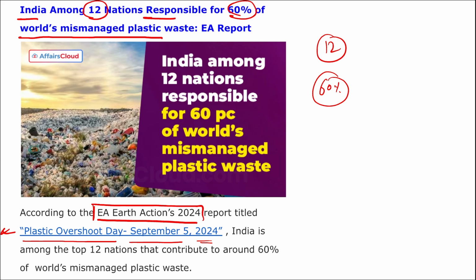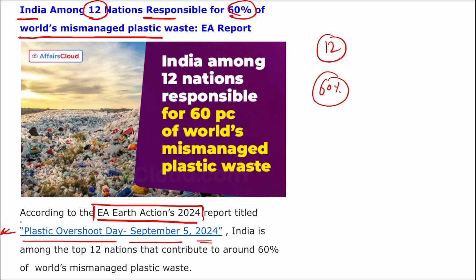Right? We know that microplastics are now everywhere, even in our blood. They were found even in the blood of newborn babies. The microplastics were found. Right? And the plastic waste is increasing day by day and in future also it will be increasing. But the main thing here is to manage that plastic waste.